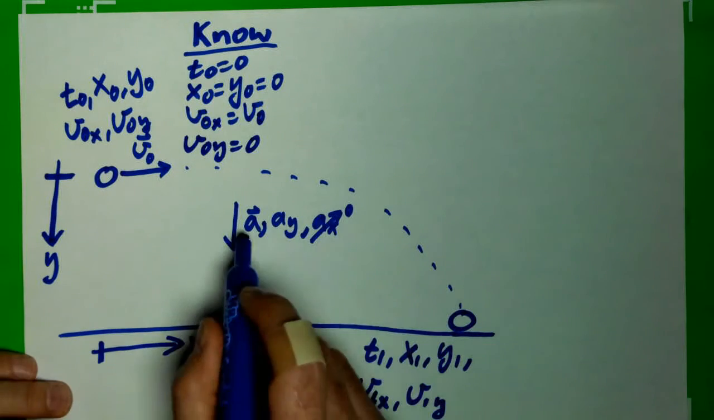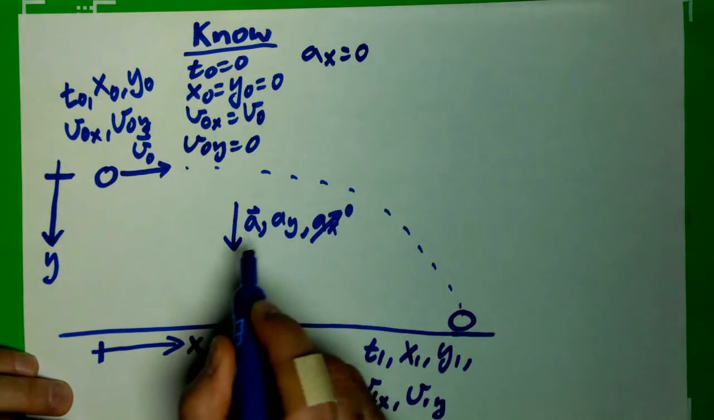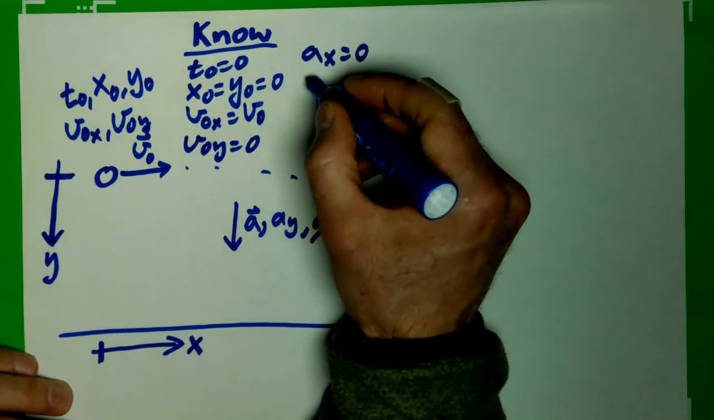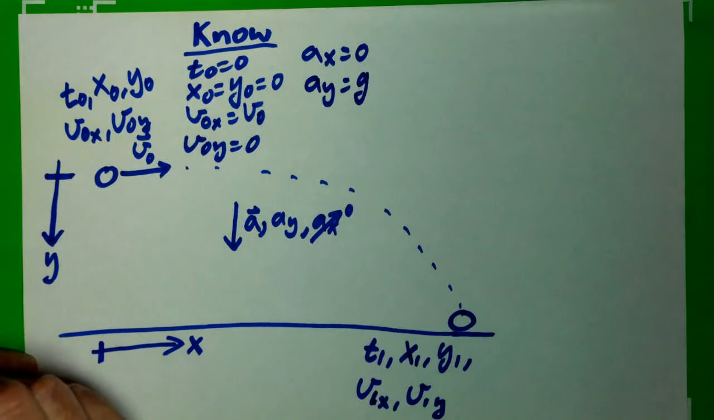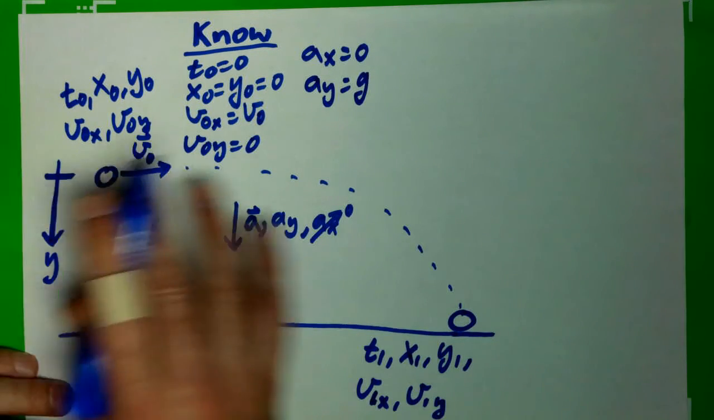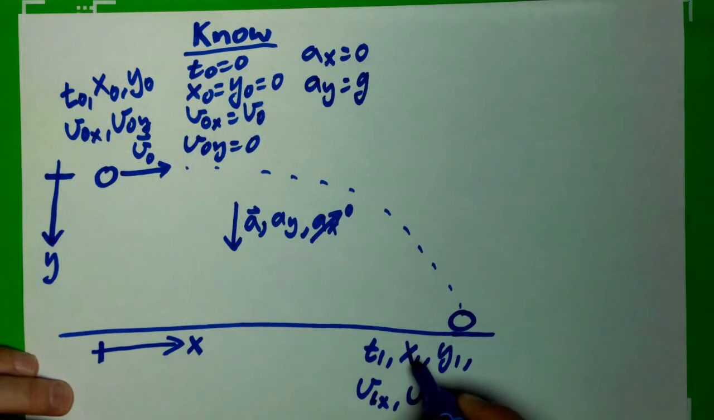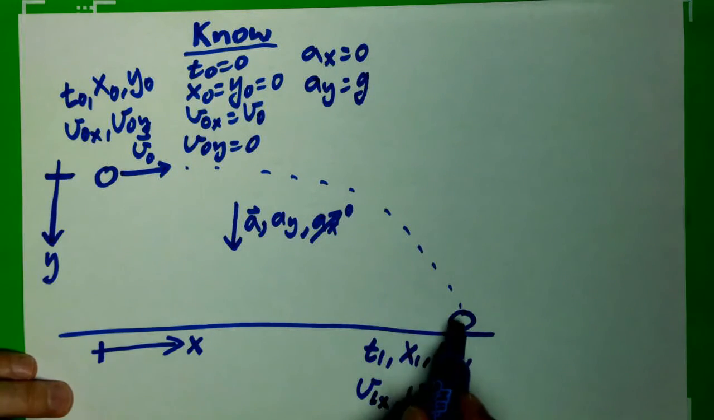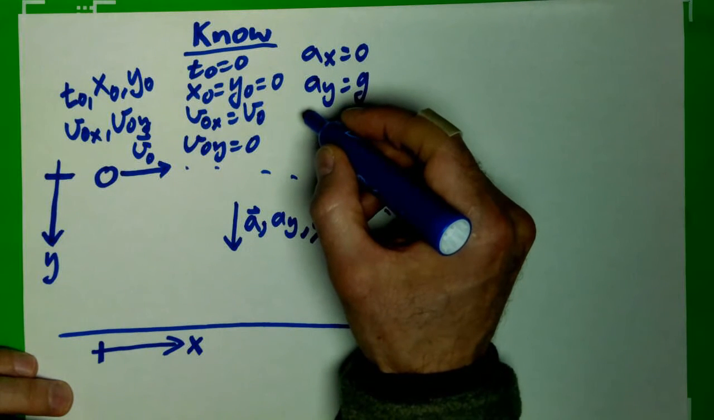I've shown here that ax is 0, and I know ay is equal to the acceleration due to gravity, and it's positive as I've indicated it. So ay equals g. That's 9.8 meters per second squared, but I'm going to leave it as a variable. If I get down to this end, I don't know t1. I'm looking for x1. Do I know y1? If I know how high it was when I released it, then y1 is that value.